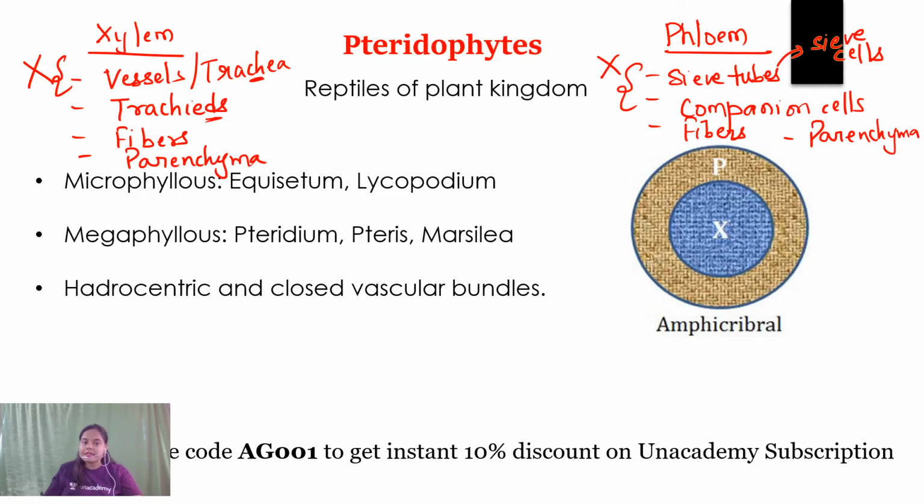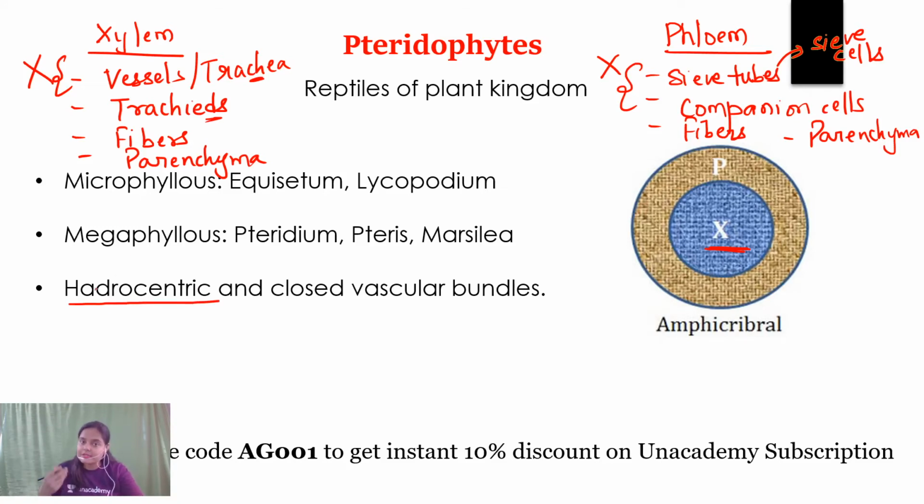Okay, students? Now, talking about the type of vascular bundle. Mostly you studied this part in the anatomy chapter, but I have included it here so that you can study the complete properties of pteridophytes here itself and you won't get confused. So see the xylem and phloem, how they are positioned in pteridophytes. In pteridophytes in general, xylem is present in the center and is surrounded by phloem from all sides. This type of arrangement, with xylem in the center surrounded by phloem, is known as the heterocentric type of vascular bundle.